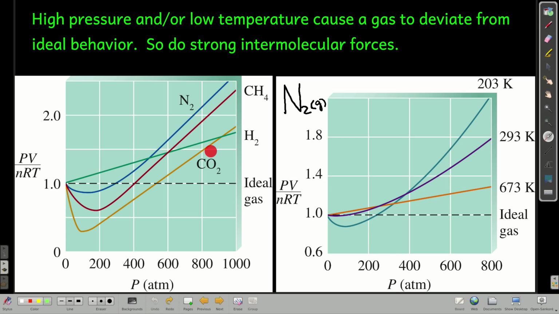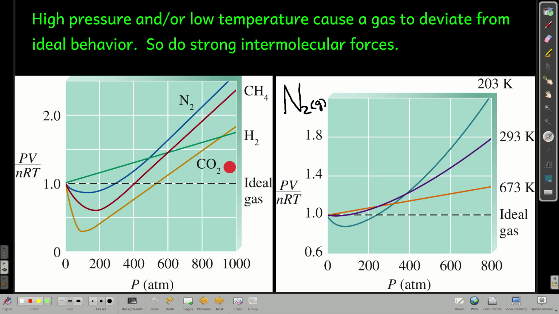Also, look at the different gases. Now, these all are non-polar molecules: carbon dioxide, hydrogen, methane, and nitrogen. But that means that the only intermolecular forces we're talking about are called van der Waals forces.